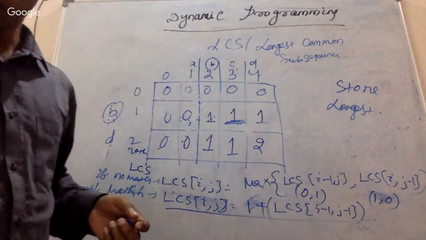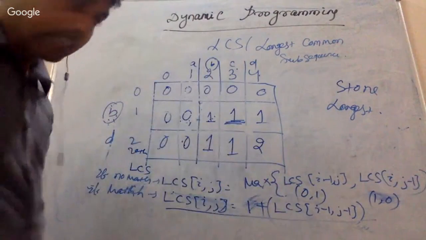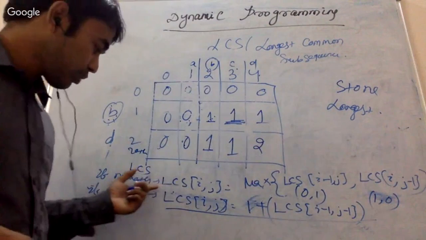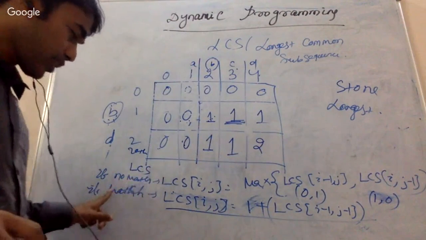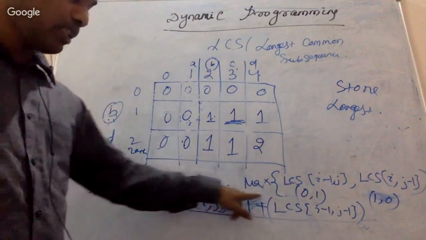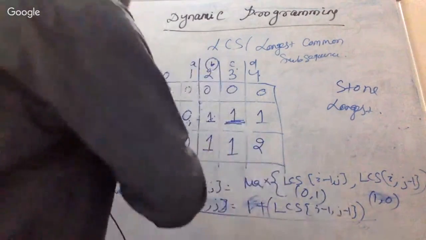So just tell me what the algorithm will be. I think the algorithm is very straightforward. What you need to check is, if there is a match, then you return this particular thing. If there is no match, then it returns this particular thing. So this is how the LCS behaves.